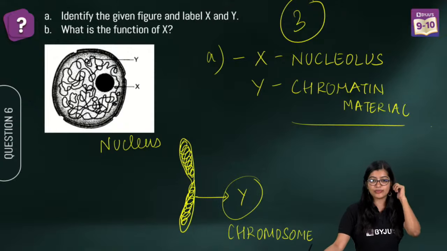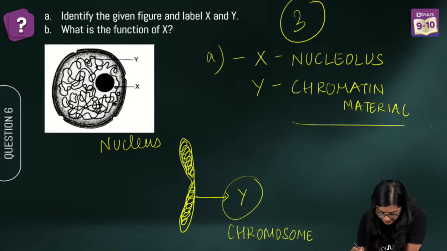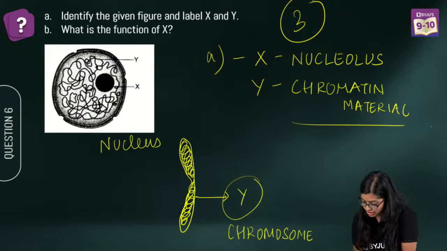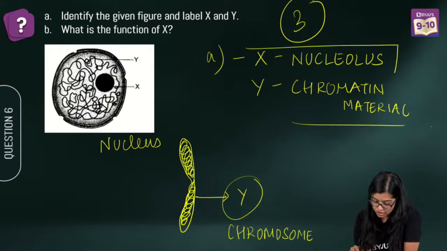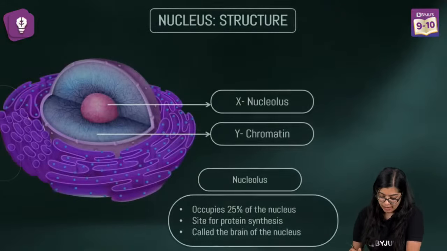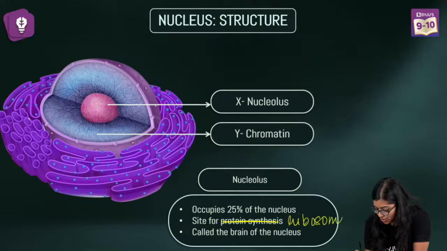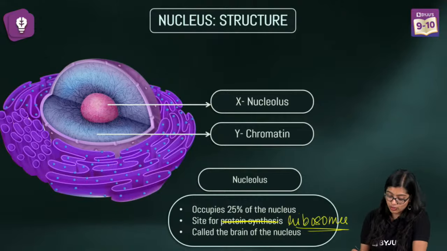Very good. Now they're asking what is the function of X. That means what is the function of nucleolus. Ma'am, function is to control cell, DNA storage. I'm getting a lot of answers. But see, the nucleolus is the site of ribosome synthesis. The ribosomes that are there are produced by the nucleolus.